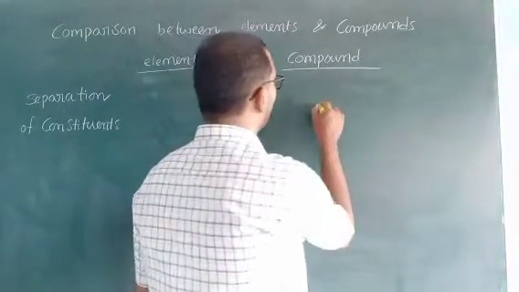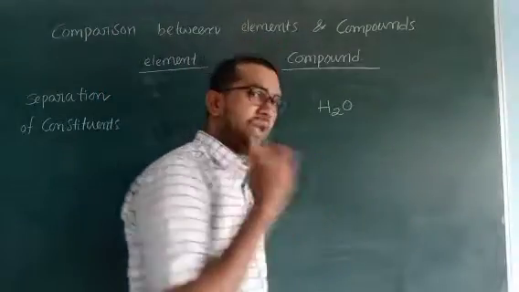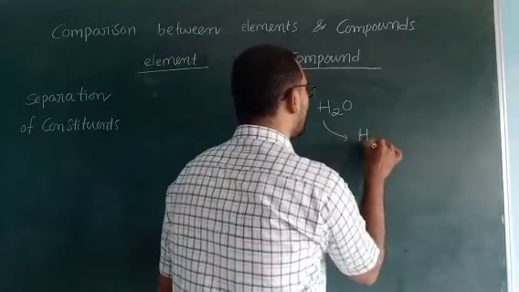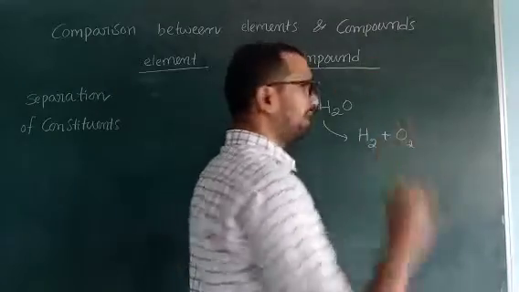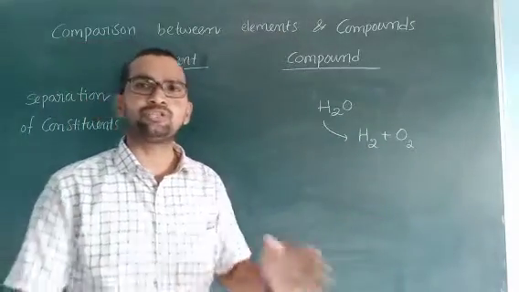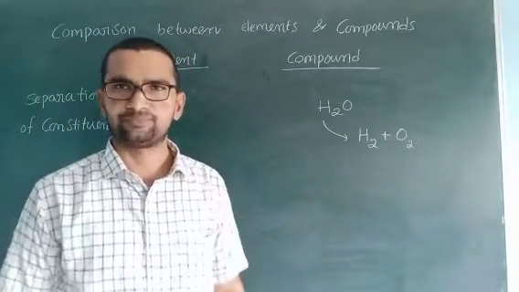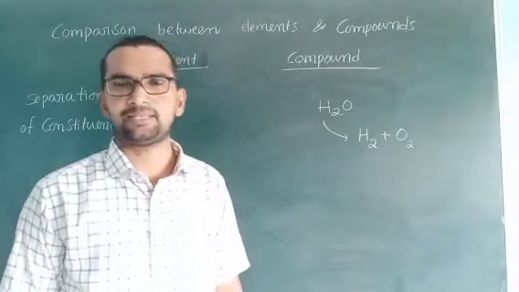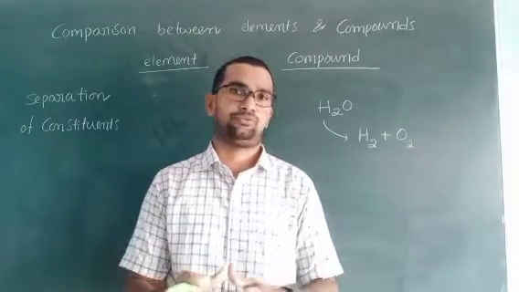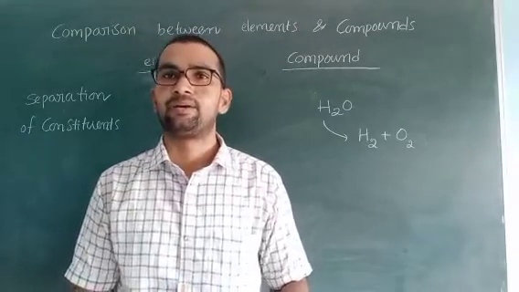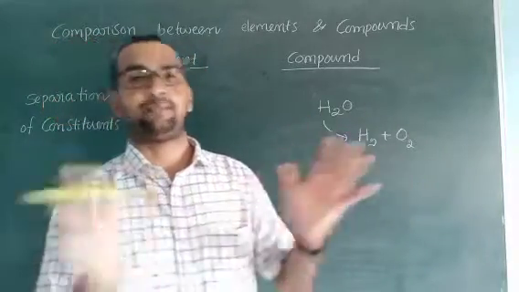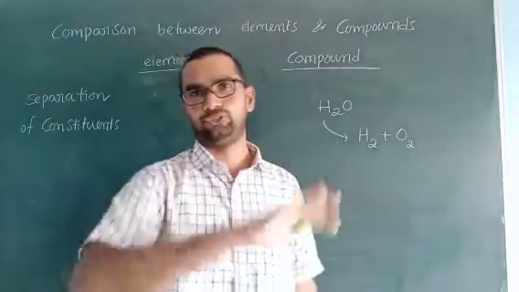We know very well. For example, H2O is given to you. In last class I explained for this one. This H2O is dissociated as H2 plus O2. So there is a possibility to dissociate into atoms by passing electric current. That's why, but not all the compounds possible or not. We could not explain. Okay, ready? So only few compounds maybe possible to separate atoms present in a given compound.